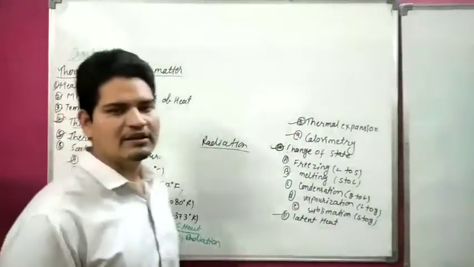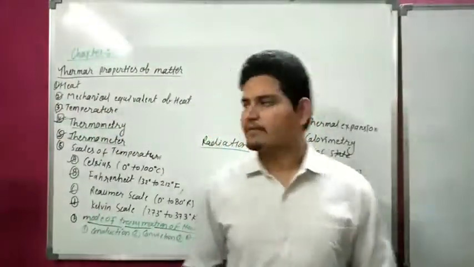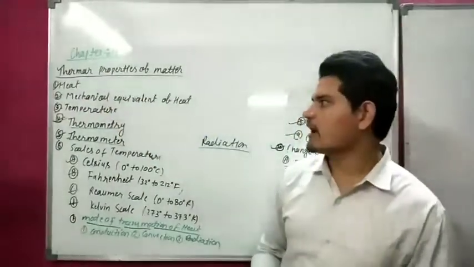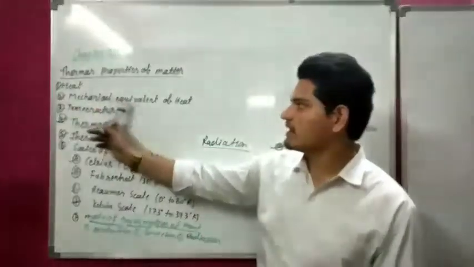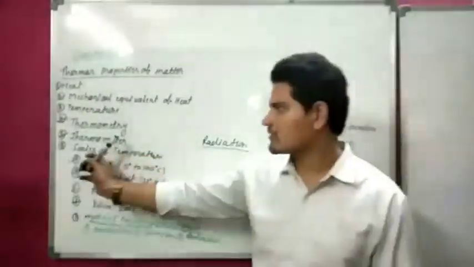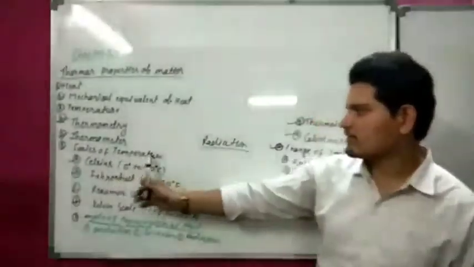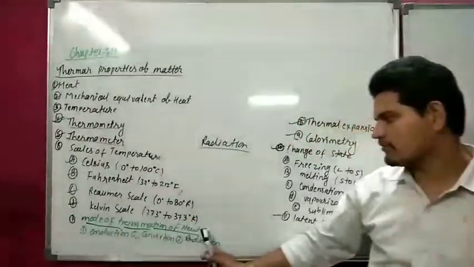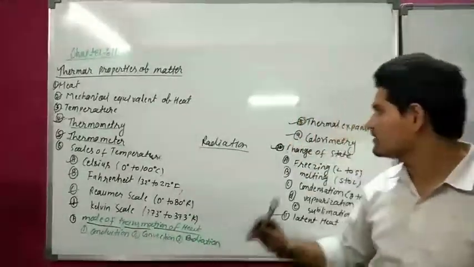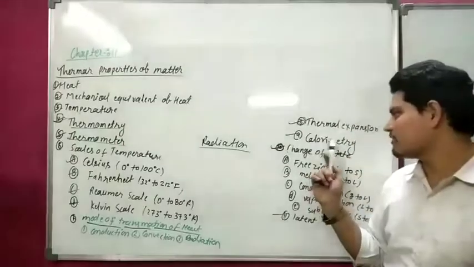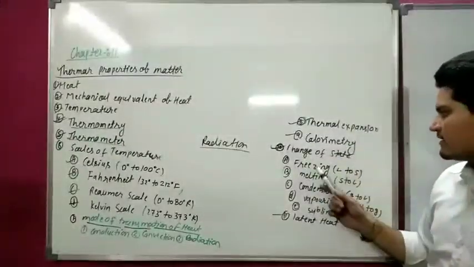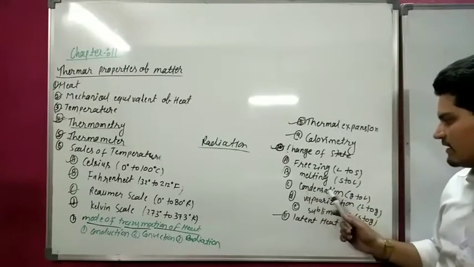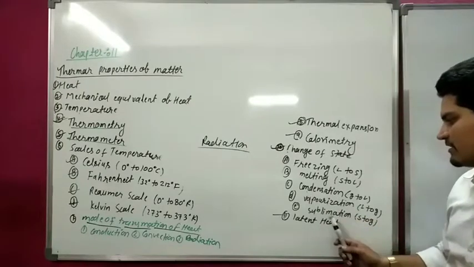So I hope you are enjoying the video. Our chapter 11, thermal property of matter, is finished. Here we studied heat, mechanical equivalent of heat, temperature, thermometer, scale of temperature, Celsius, Fahrenheit, Reaumur scale, Kelvin, mode of transmission of heat, conduction, convection, radiation, thermal expansion, calorimetry, change of state, freezing, boiling, melting, condensation, vaporization, sublimation, latent heat.